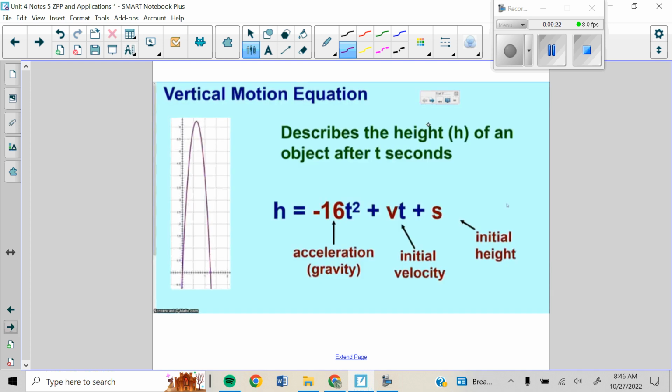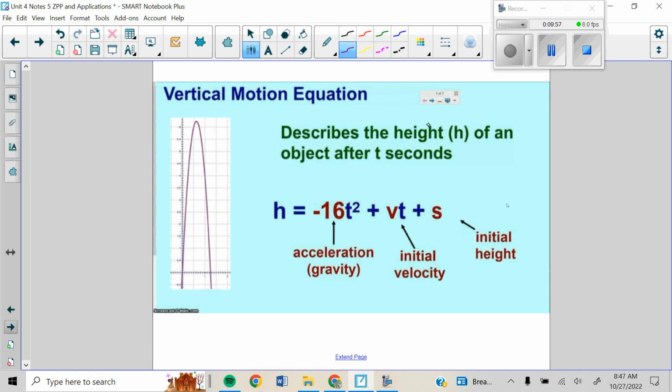All right, so let's jump to the back side where we have word problems, some application. Now, we are going to talk a lot more about this type of function right here next unit, in Unit 5, where we talk about parabolas. You may even be talking about these in your physics class. So vertical motion. So when you kick something like a ball in the air, when you shoot a basketball, when you throw a rocket in the air, or shoot a rocket off in the air, you shoot a flare off in the air.